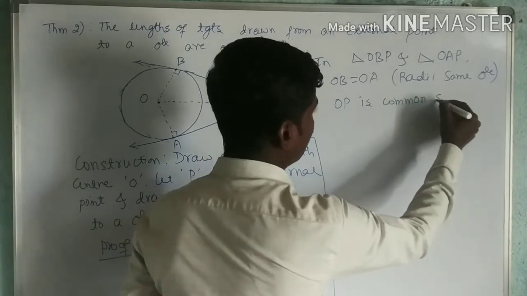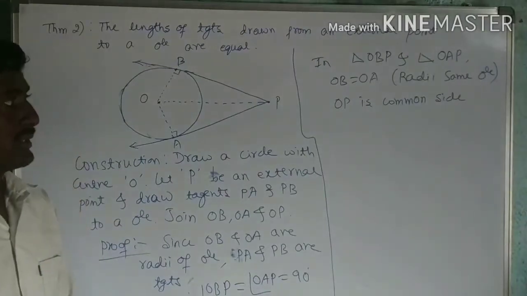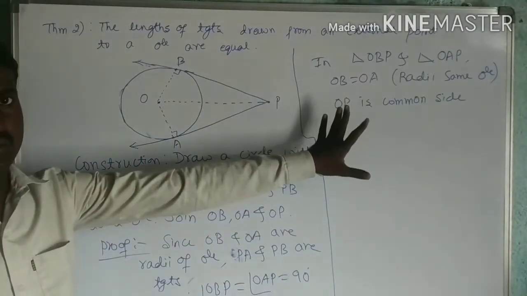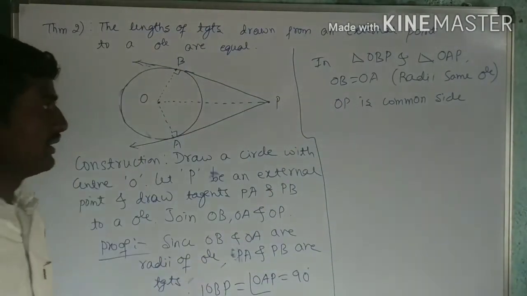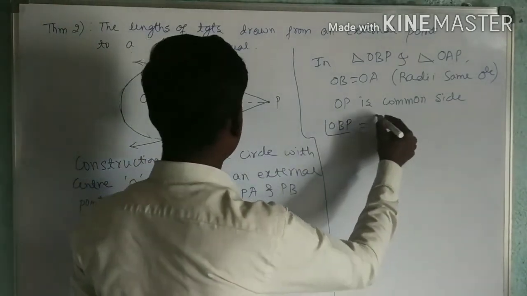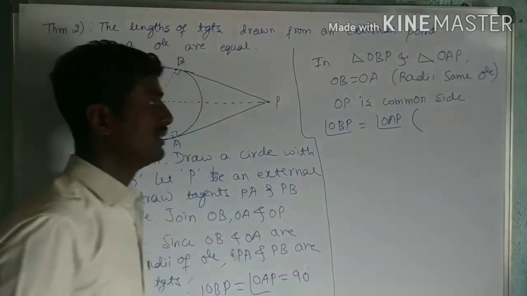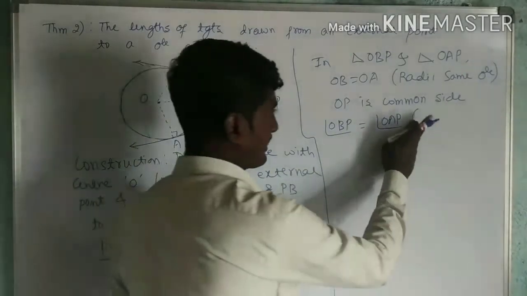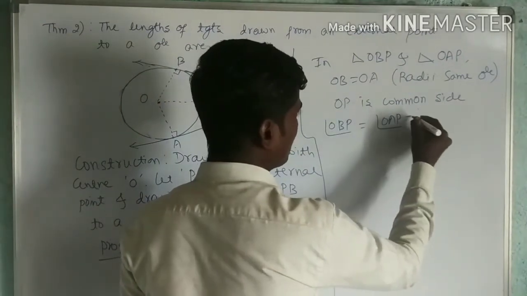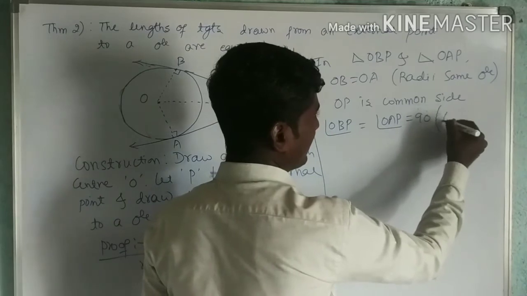Okay. So two conditions I got. Yes and yes. Now I will go for an angle. That is angle OBP is equal to angle OAP. What is this? Because this is equal to 90 degrees. So what is the reason I can write here?